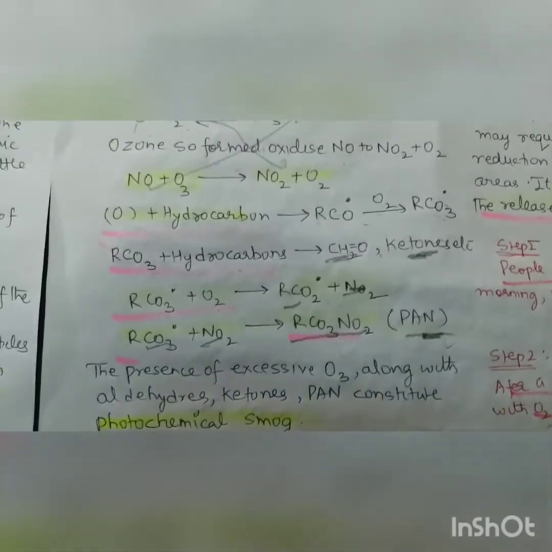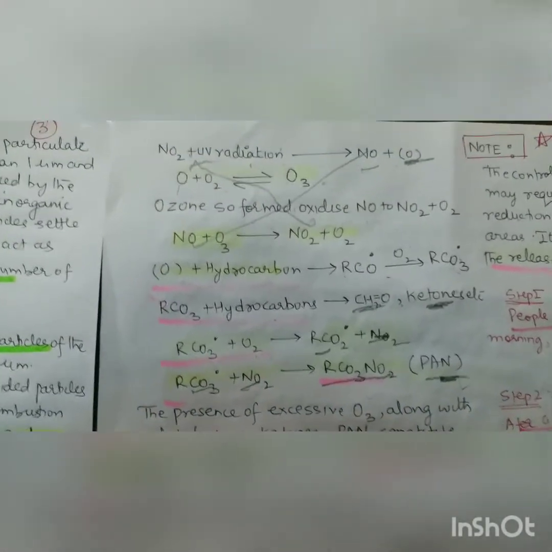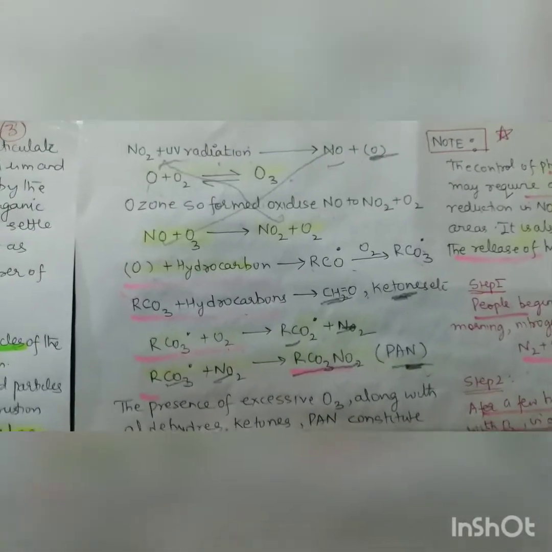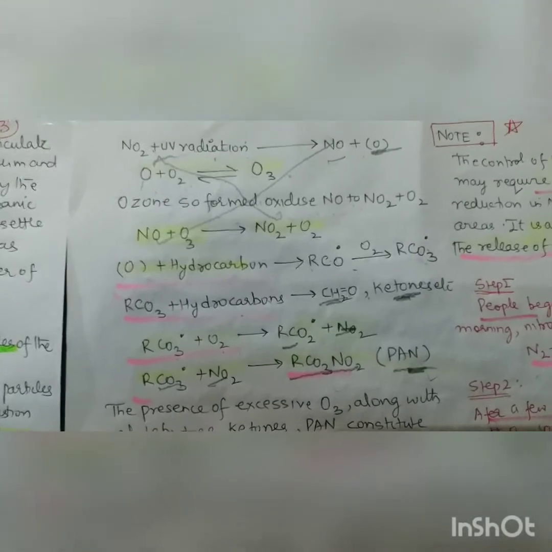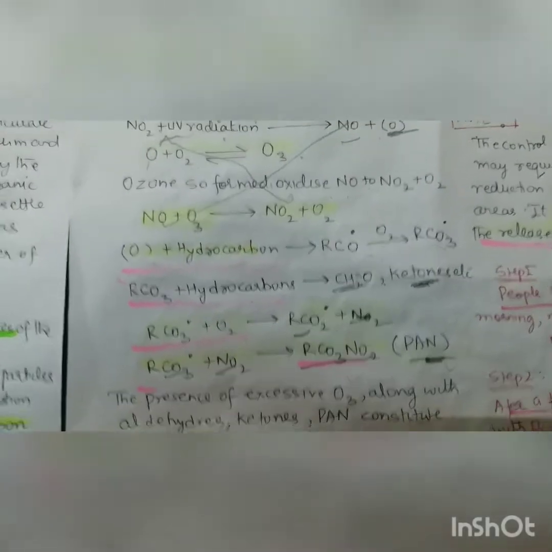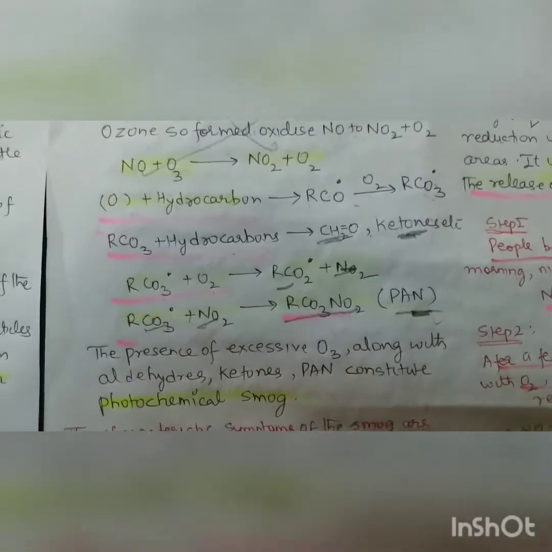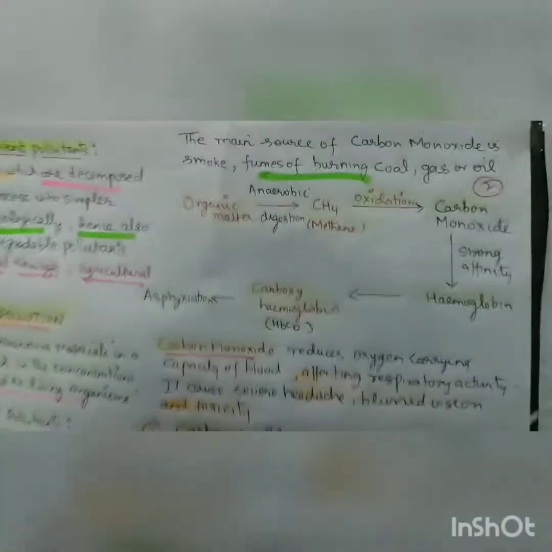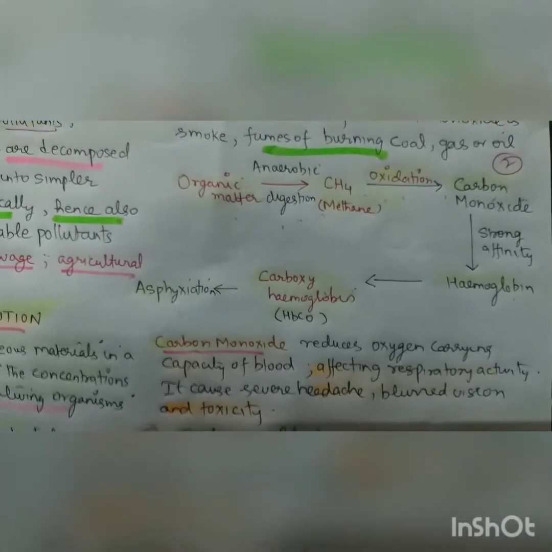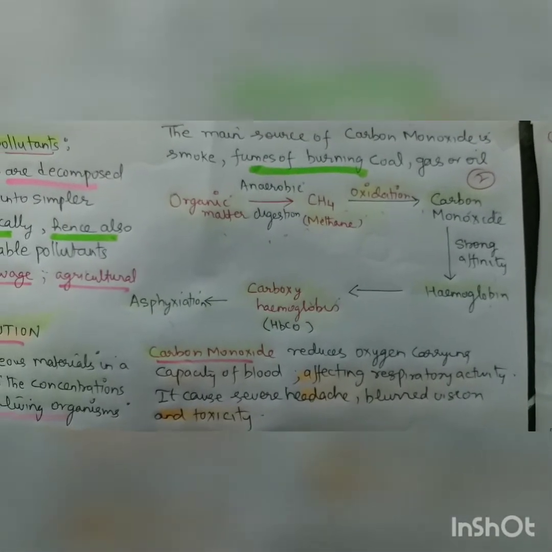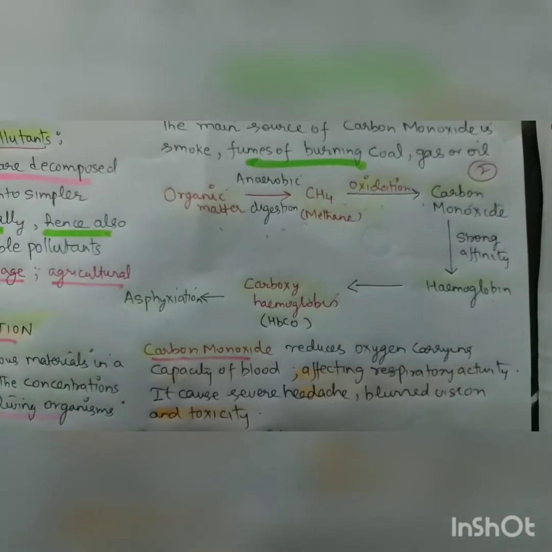So please note, the first objective is dust, which is more than 1 μm, and aerosol, less than 1 μm. Then Los Angeles is the oxidizing smog, UK is the reducing smog, and these smogs are produced by these reactions. So now we are coming to the next topic, that is the depletion of the ozone layer. I revise again how asphyxiation occurs. So please revise at home, and I will now move on to the depletion of ozone.